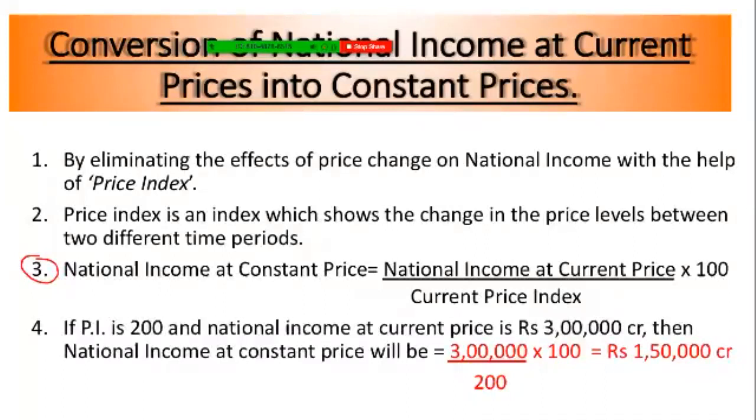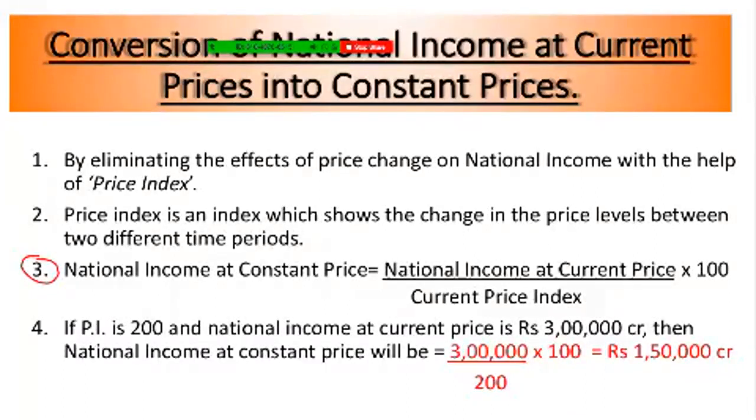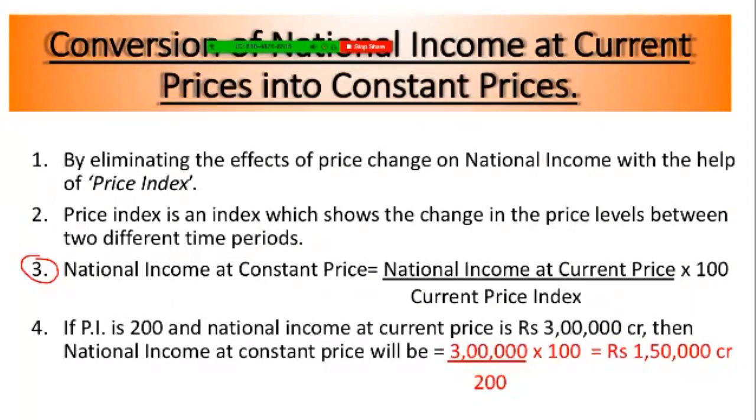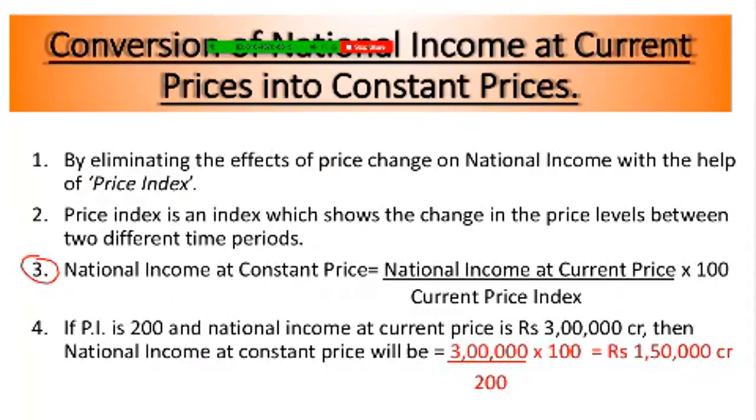National income at constant price. What is this? The real national income is equal to national income at current price upon current price index into 100. This is the formula.